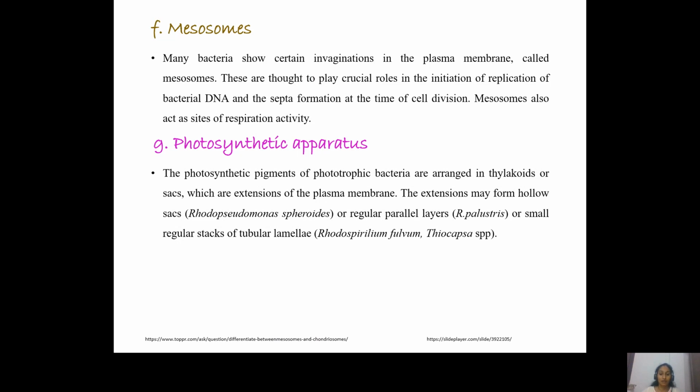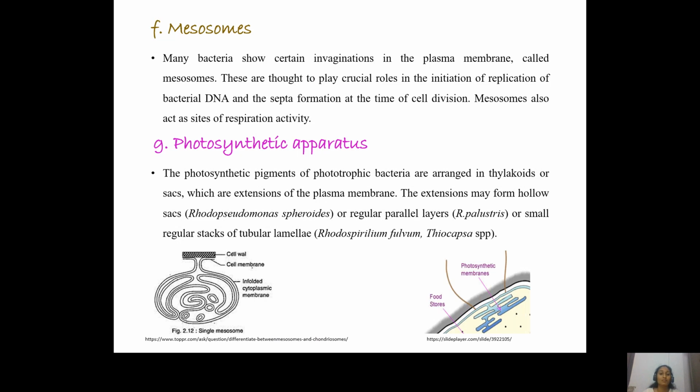So here we can see in this picture that the invagination is a complex invagination, and it contains the enzymes required for respiration. Apart from respiration, the mesosomes also play an important role during cell division. So when a cell is ready to divide, the genetic information, that is the DNA, is also duplicated.